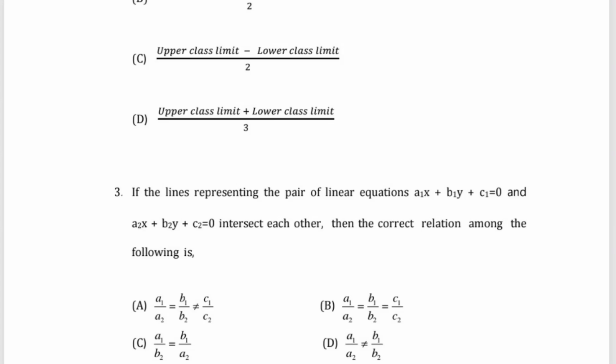Then question number 3: if the lines representing the pair of linear equations a1x plus b1y plus c1 equals 0 and a2x plus b2y plus c2 equals 0 intersect each other, then the correct relationship among the following is: A) a1 by a2 equals b1 by b2 is not equal to c1 by c2, B) a1 by a2 equals b1 by b2 equals c1 by c2, C) a1 by b2 equals b1 by a2, D) a1 by a2 is not equal to b1 by b2.